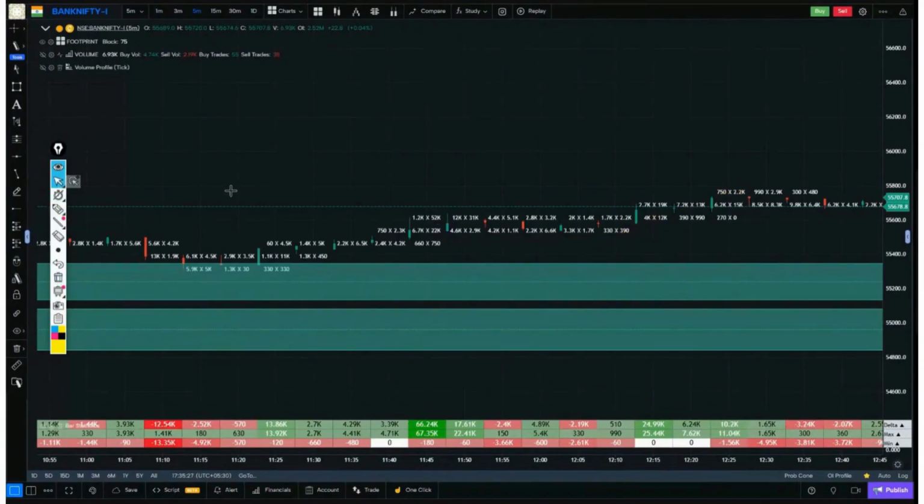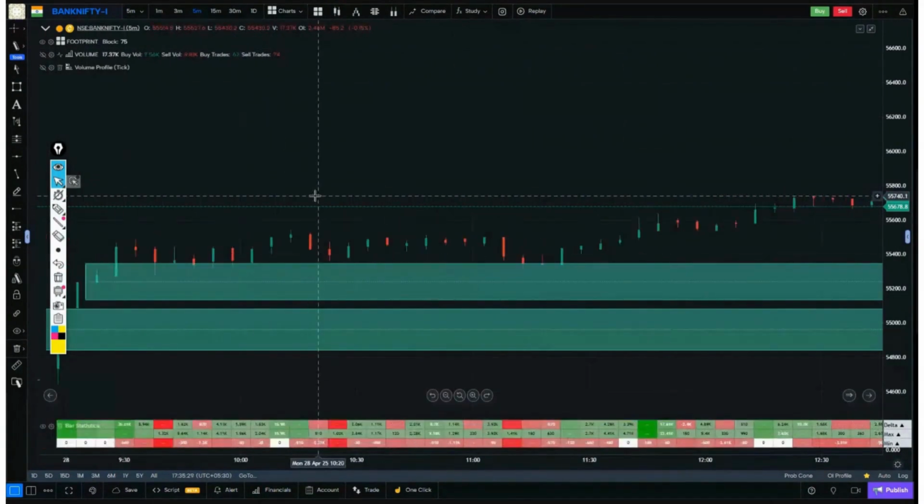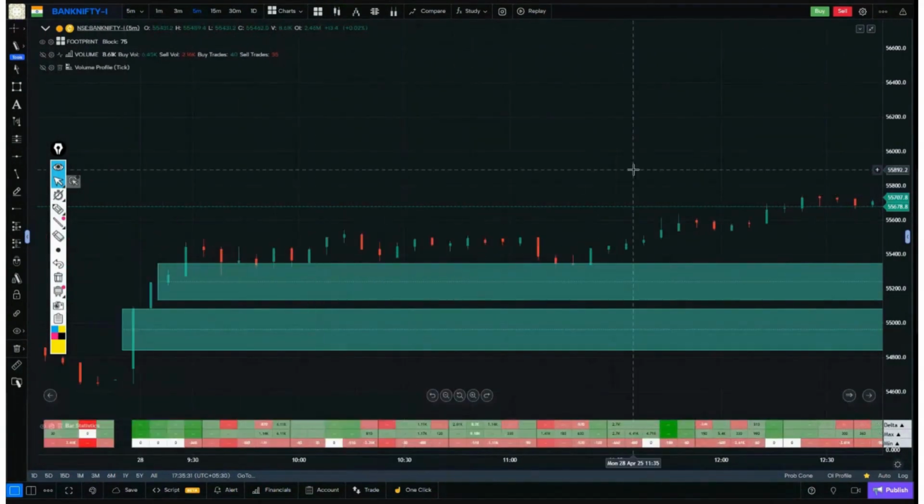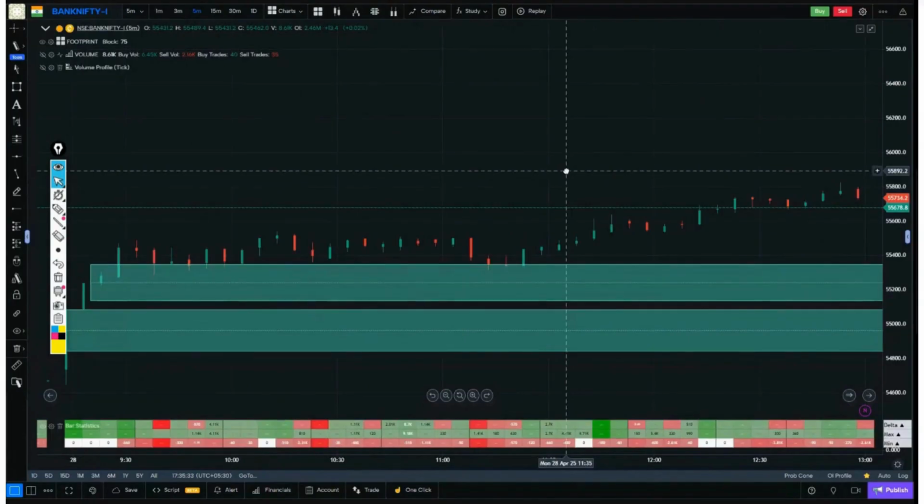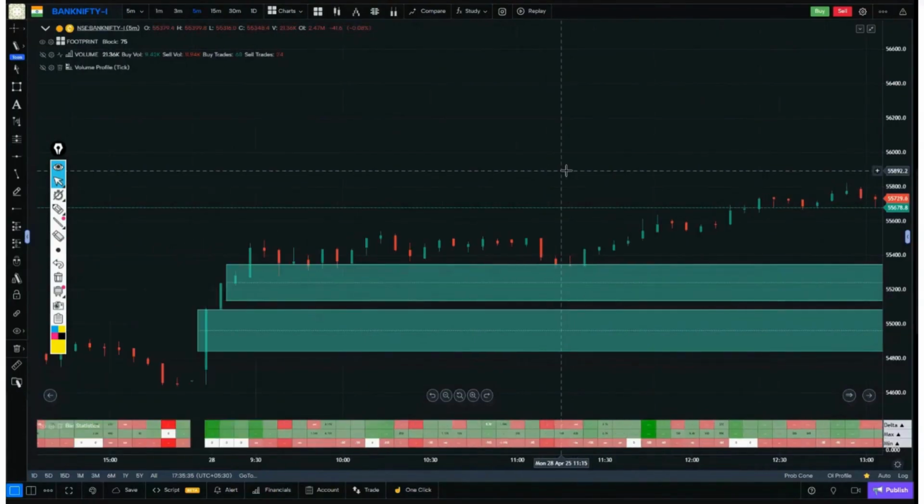So what are the simple 2 steps to observe in Bank Nifty? You need to pick those candles that have a heavy delta. If the delta is on the positive side, you pick the buyer's side. If the delta is negative, you jump to the sellers.